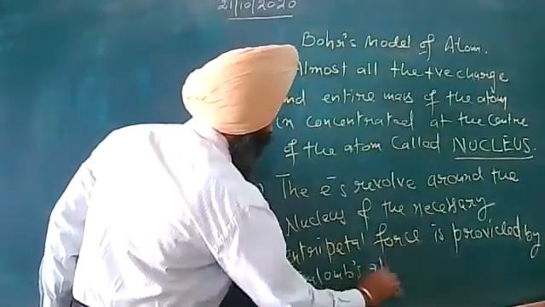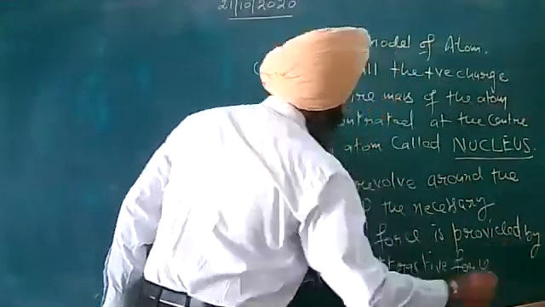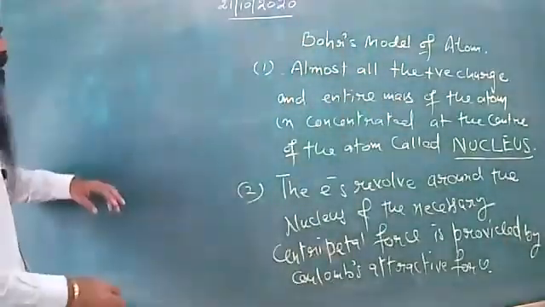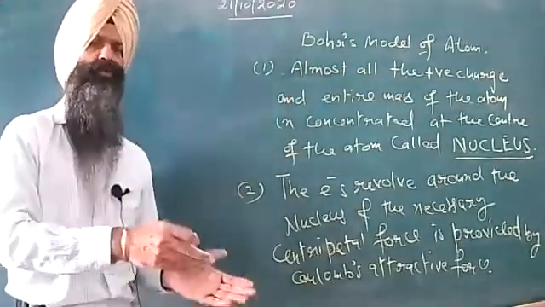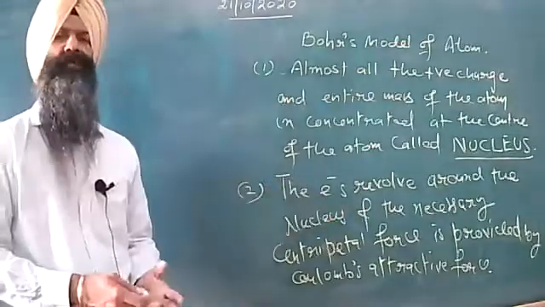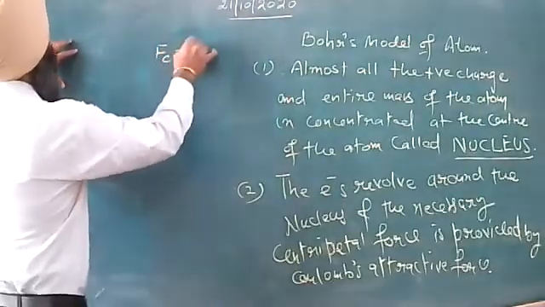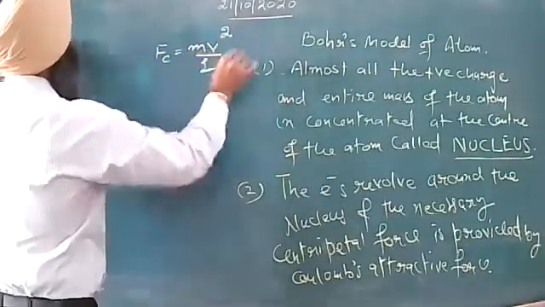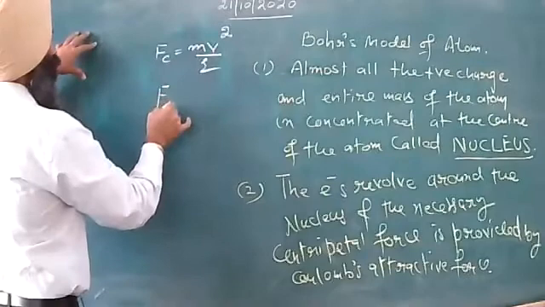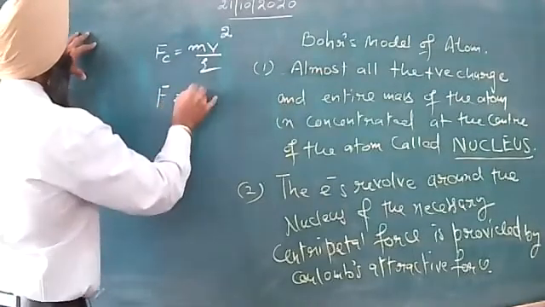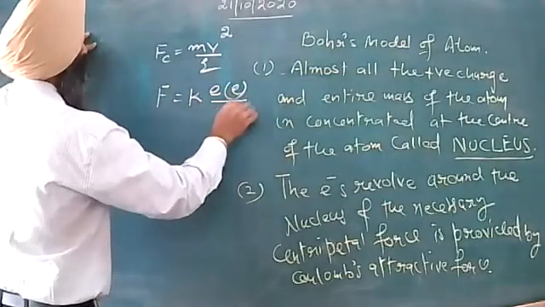Coulomb's attractive force. So dear students, Coulomb's force, you all know, F is equal to K Q1 Q2 upon R square, and centripetal force is mv square by R. Here, mass of the electron, square of the velocity of the electron, radius of the orbit, and F Coulomb will be K e into e upon R square.